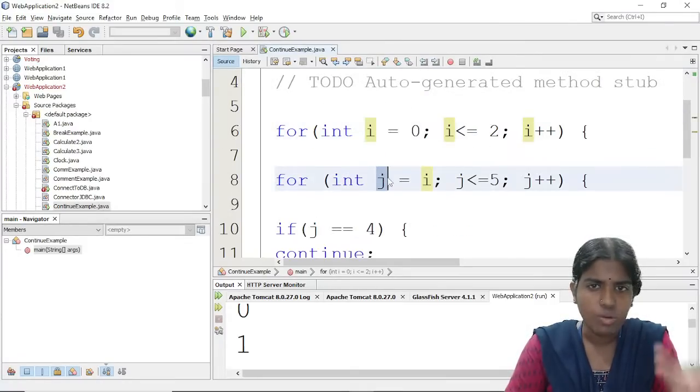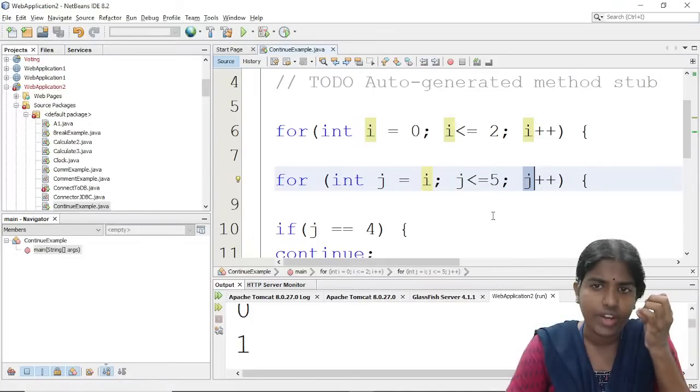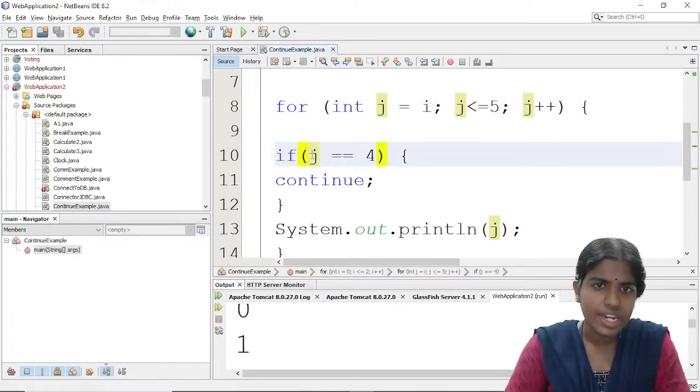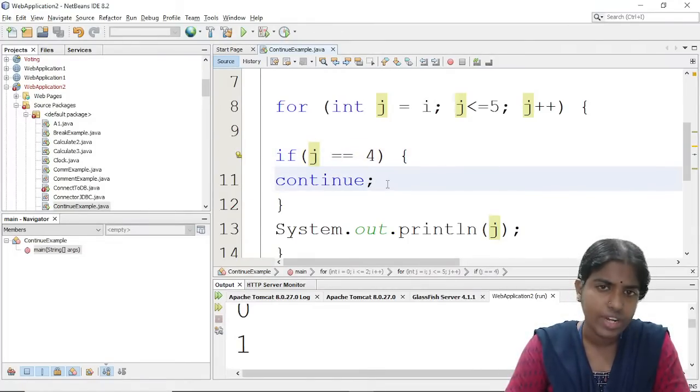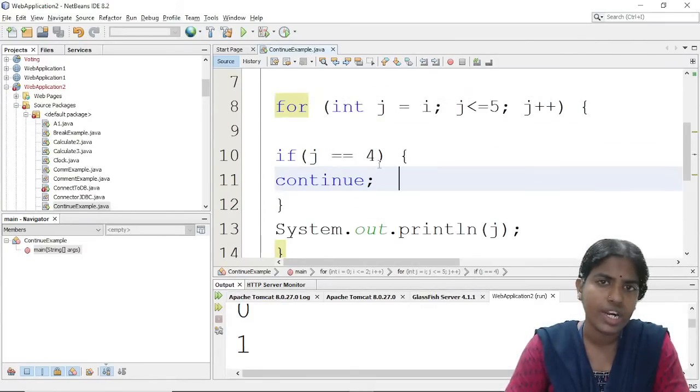The second one comes the second for loop. So int j equal to i, j less than or equal to 5 and j plus plus. So once j reaches the value of 4, if j equal to 4, I am going to continue. Whenever I want to break some operations or whenever I want to continue some operations, accordingly I have to give the break keyword and continue keyword.